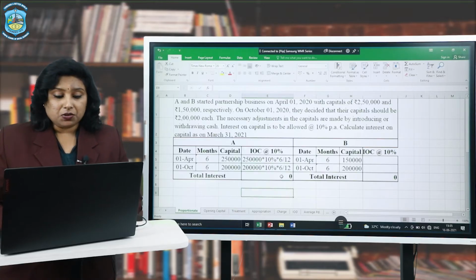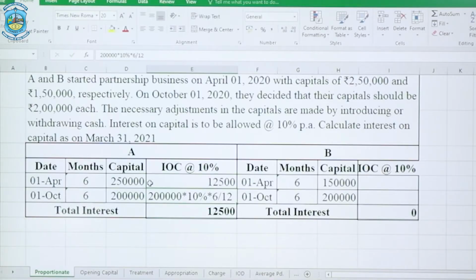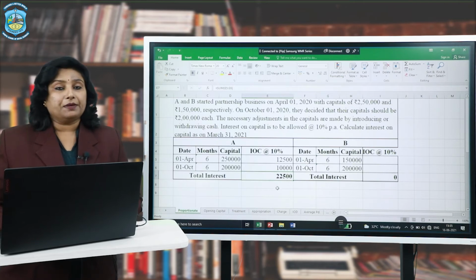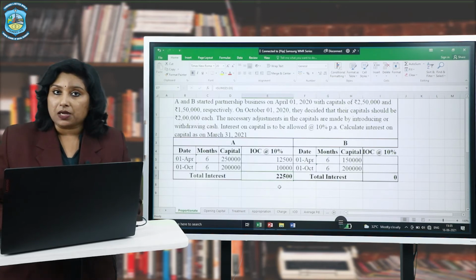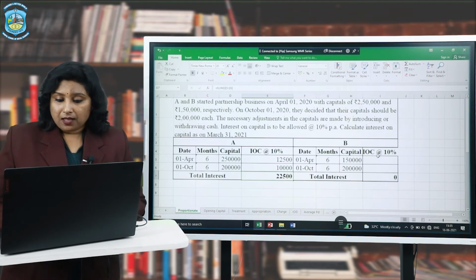I hope you have understood. Fine, let me find the result of it. Here we have 12,500 for A for the first 6 months, and for the next 6 months it is just 10,000. And here we have the aggregate interest on capital of A as well, which is 22,500. Now let us compute in the same way for B as well.